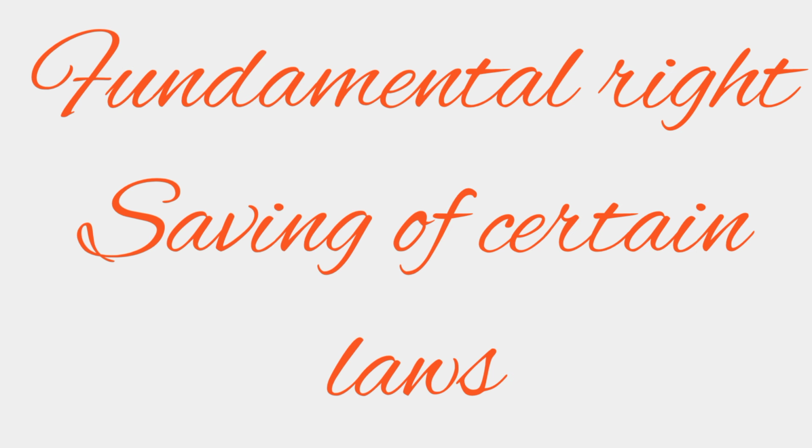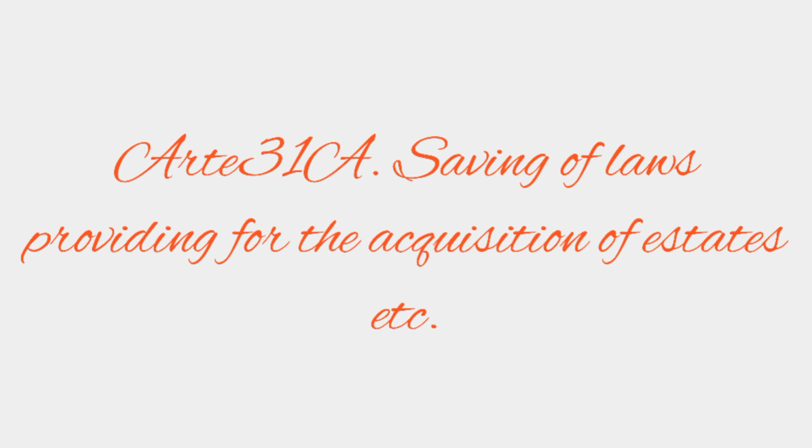At the age of 31, what is first brother doing? He is saving certain laws. From certain laws, we can recall one of the fundamental rights, saving of certain laws. From the 31A keyword, saving of laws for the acquisition of estates, we can recall the article 31A, saving of laws providing for the acquisition of estates.